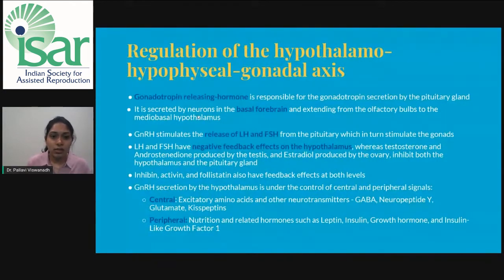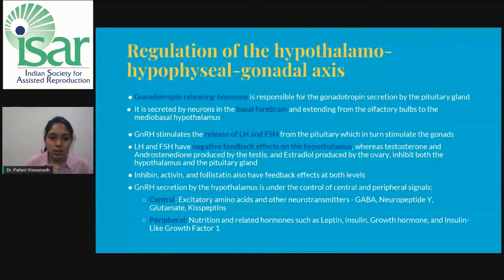The LH and FSH have negative feedback on the hypothalamus, whereas the testosterone and androstenedione produced by the testes and estradiol produced by the ovary inhibit both the hypothalamus and the pituitary gland. Inhibin, activin, and follistatin also have feedback effects at both levels.